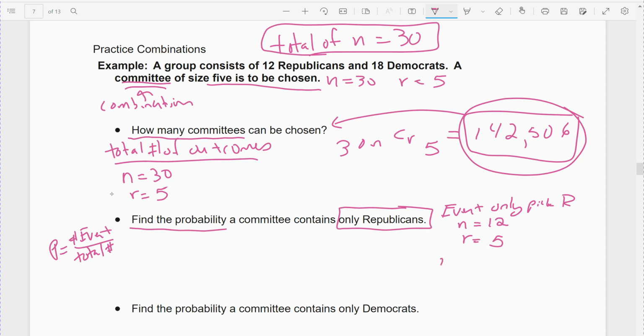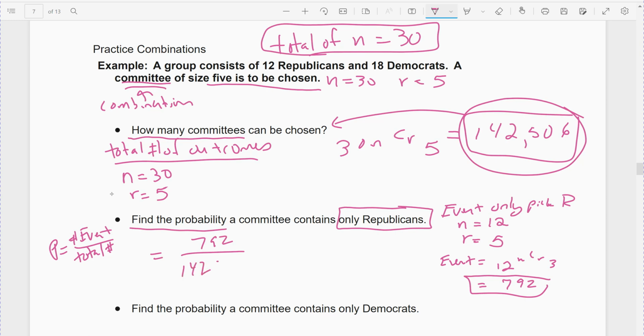So my event is still a combination, 12 choose 5, and so there are 792 committees of all Republicans out of my total.